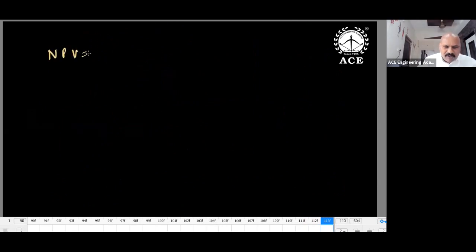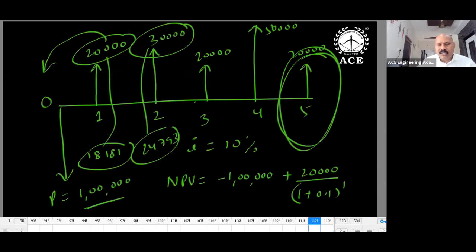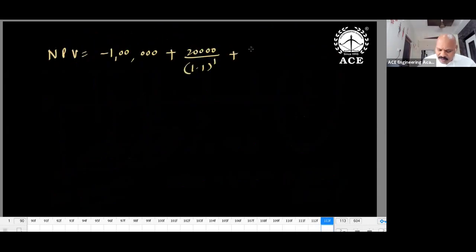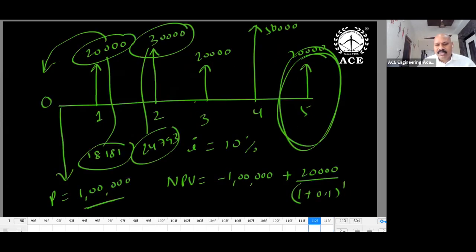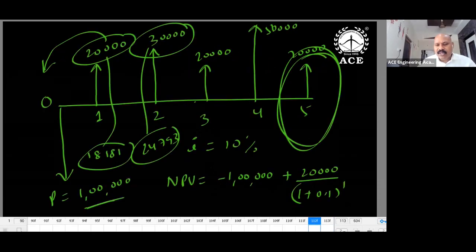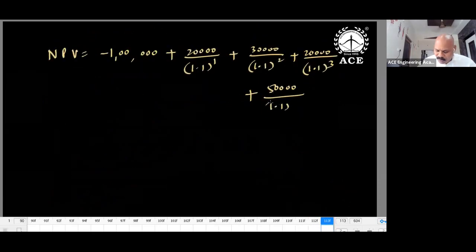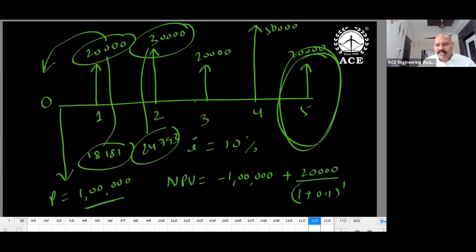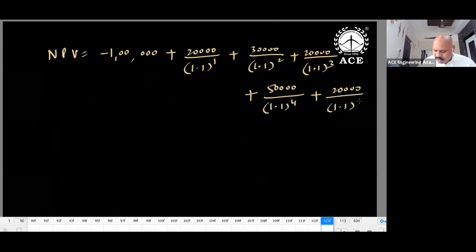NPV is equal to, so what we will do? Minus 1 lakh plus this 20,000 after 1 year, 20,000 divided by 1.1 whole power 1, plus this one 30,000 after 2 years, 30,000 divided by 1.1 whole square, plus 20,000 after 3 years, 20,000 divided by 1.1 whole power 3, plus 50,000 after 4 years, 50,000 divided by 1.1 whole power 4, plus last value 20,000 divided by 1.1 whole power 5. So once you get this value, then you will get positive or negative. Based on that, we will decide.